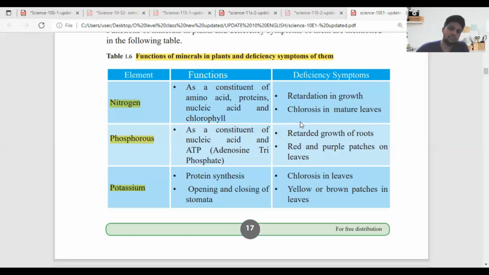Again, tell from the beginning, Dharu. Retardation in growth. Retardation means growth does not take place in the proper manner. Good. Chlorosis in mature leaves. Okay. Good.